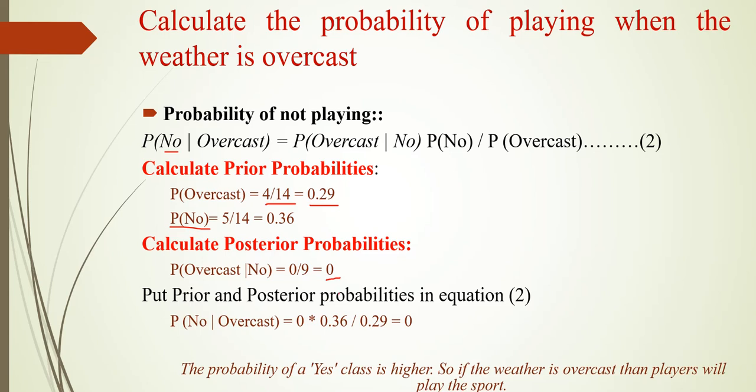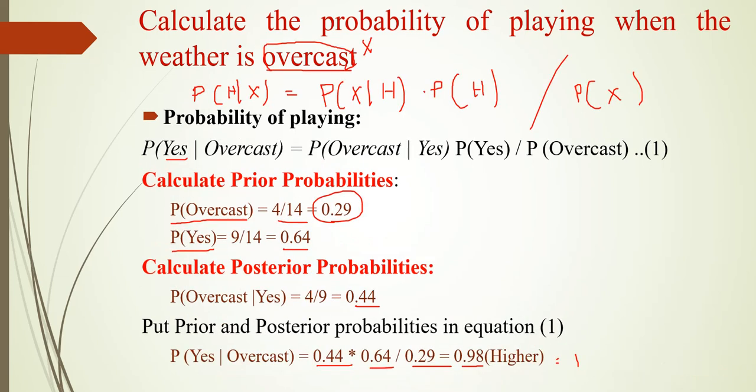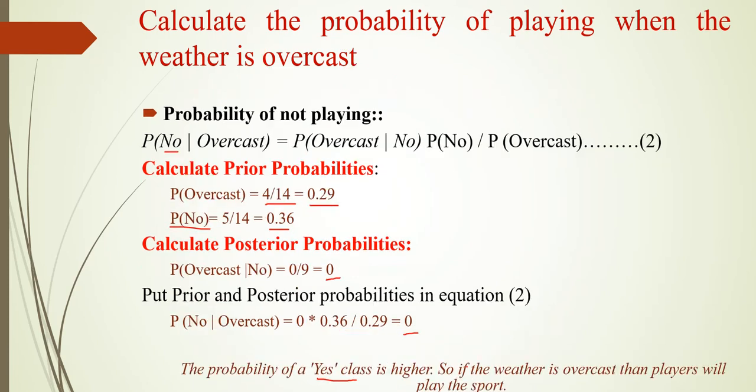So considering both probabilities, whether the players will play or will not play, which is higher? The probability of the yes class is higher, because it is equal to 0.98, whereas for the no class it is equal to 0. Which is bigger, 0 or 0.98? 0.98 is bigger, so the probability of the yes class is higher. That means when the weather is overcast, definitely the players will play the sport. So this is what we have predicted. So this is for a single feature.